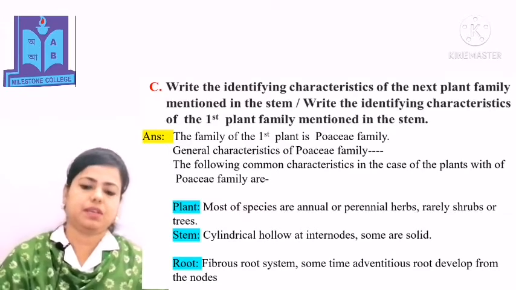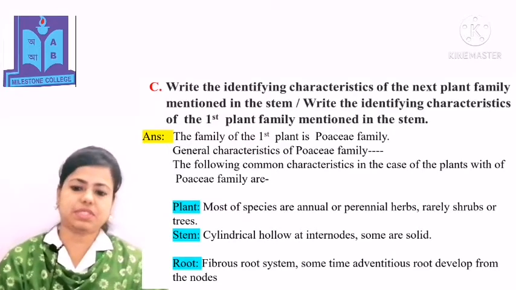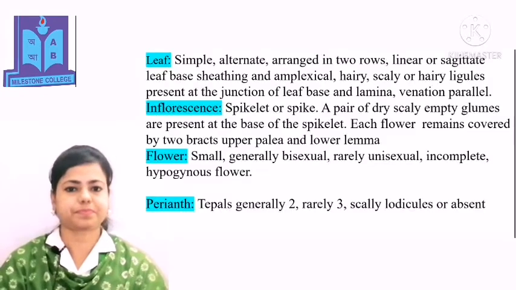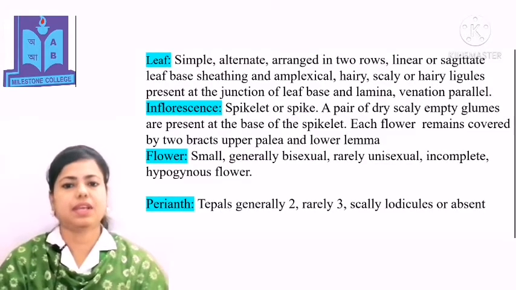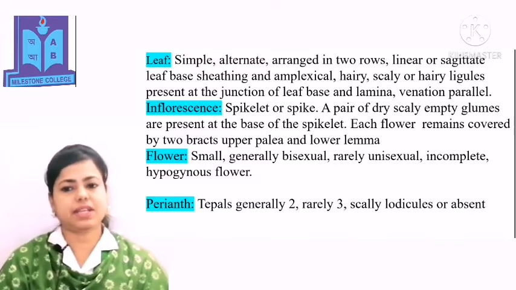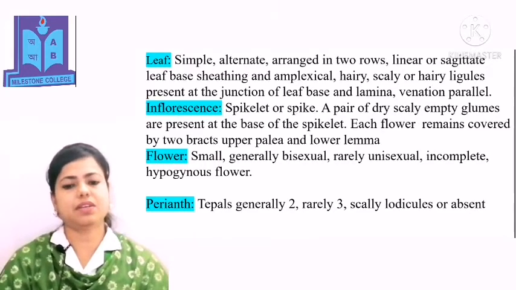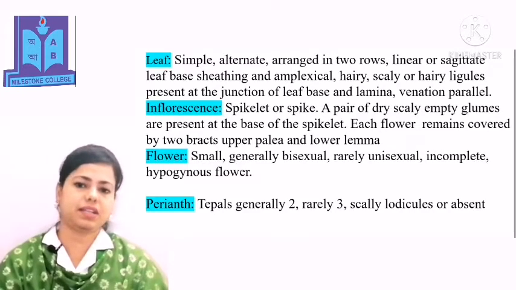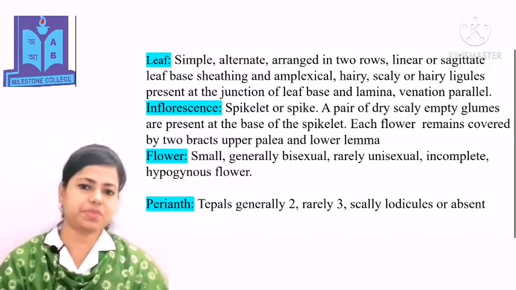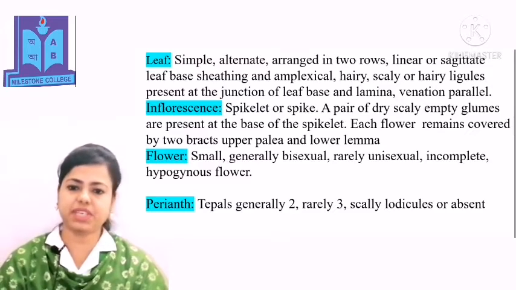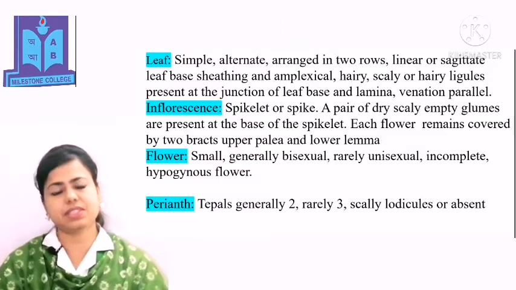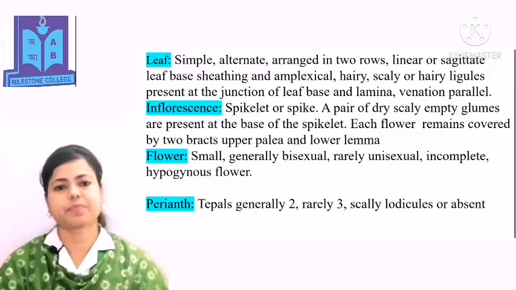Root: fibrous root system, sometimes adventitious roots develop from the nodes. Leaf: simple, alternate, arranged in 2 rows, linear or sagittate. Leaf base sheathing and amplexicaul, hairy, scaly or hairy ligules present at the junction of leaf base and lamina. Venation parallel is found in this Poaceae family.